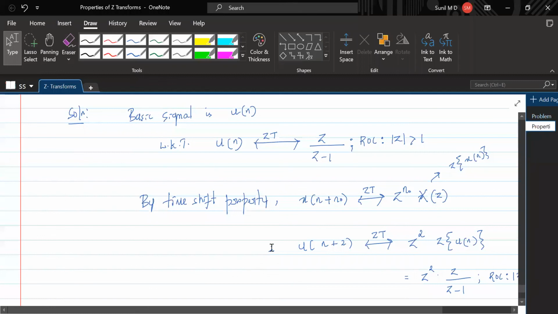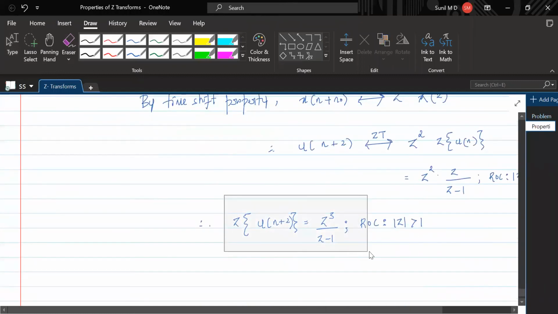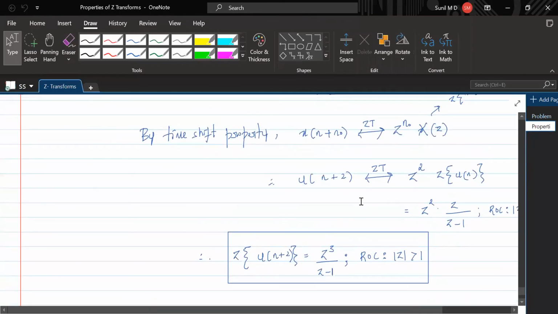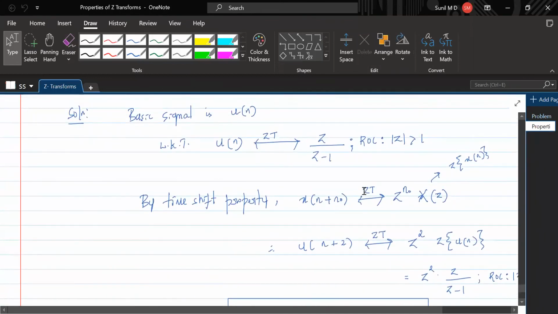This is how one needs to solve the problem. It is a little tricky. If you don't understand this, just understand the flow; otherwise it is easy. Here, for u of n, it is z by z minus 1.